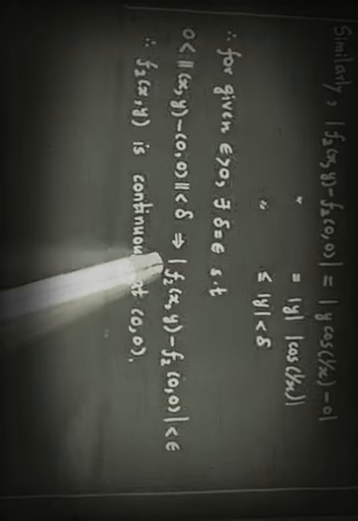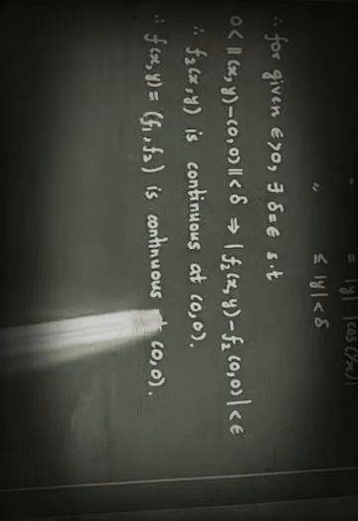Therefore, again, the choice of delta equal to epsilon is valid. I can write, when norm of (x,y) minus (0,0) is less than delta, it implies f2(x,y) minus f2(0,0) is strictly less than delta, which is epsilon. So by the epsilon-delta definition, this shows that f2(x,y) is also continuous at (0,0). When both the component functions f1 and f2 are continuous at (0,0), then the vector function f(x,y) is also continuous at (0,0). Thank you.